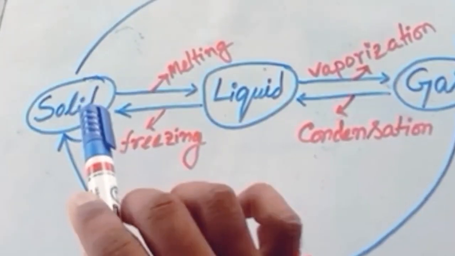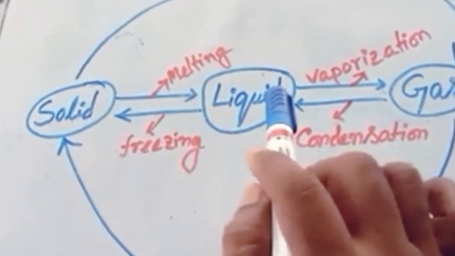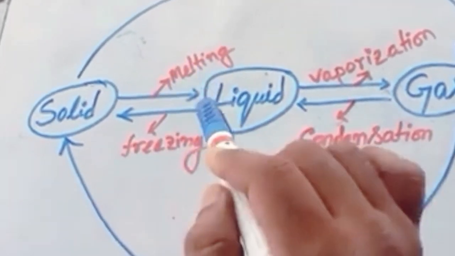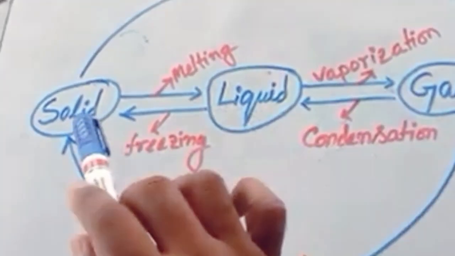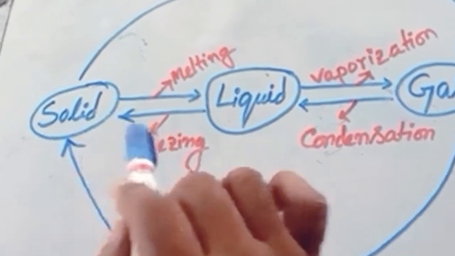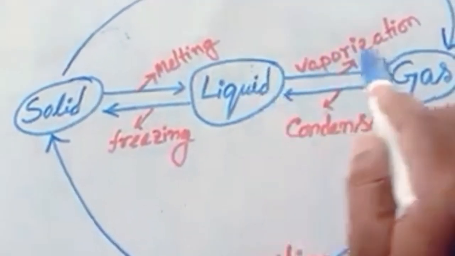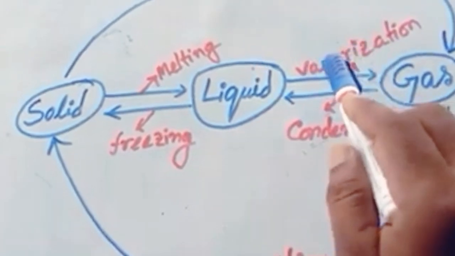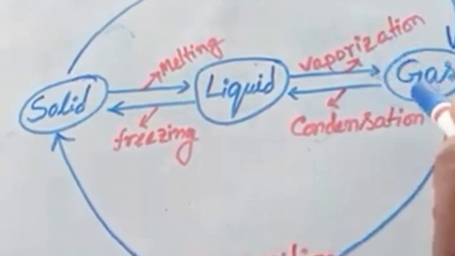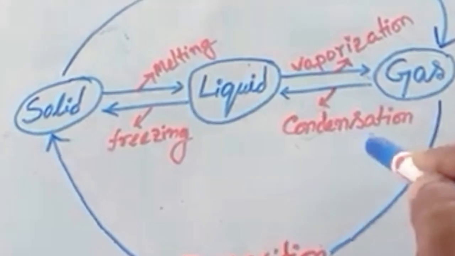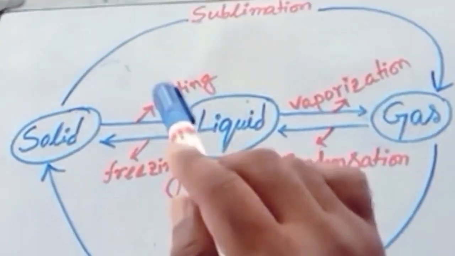Now, solid converting to liquid is the process of melting. Again, liquid converting to solid is the process of freezing. Liquid to gas is the process of vaporization. Gas to liquid is the process of condensation.